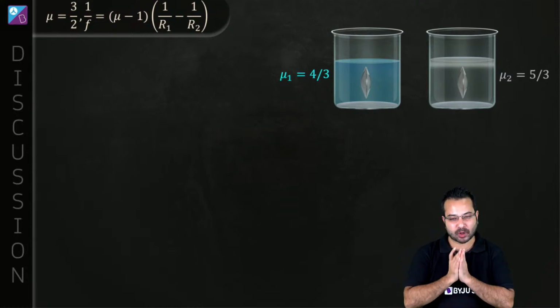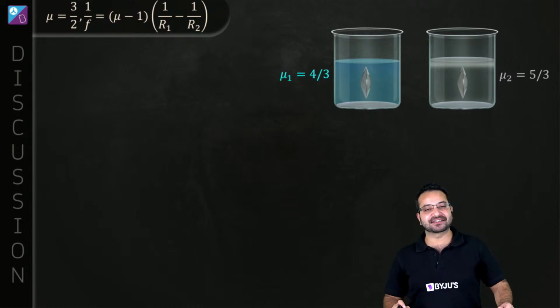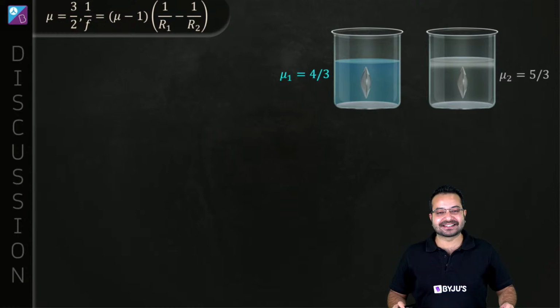Which concept is involved here? Refraction. That's a very safe answer. Of course it is refraction. Yes, this is under the umbrella of refraction for sure, but we have to be a little more specific.